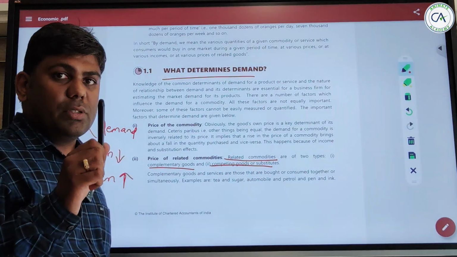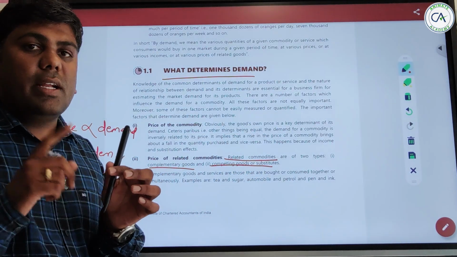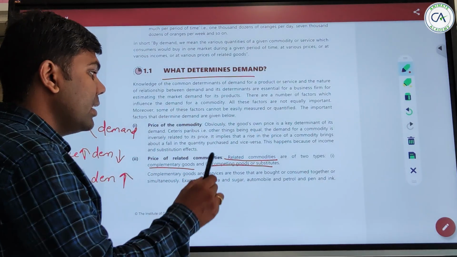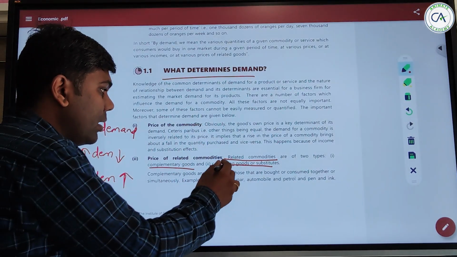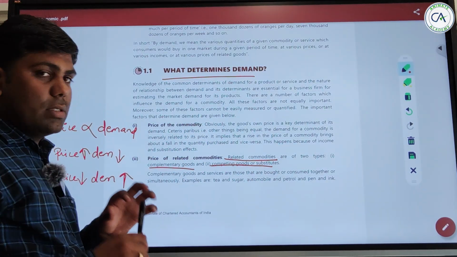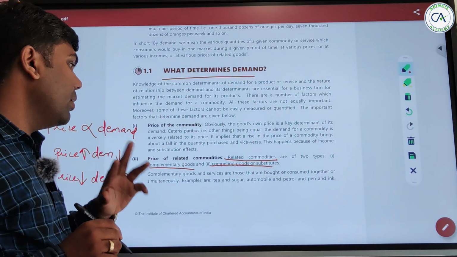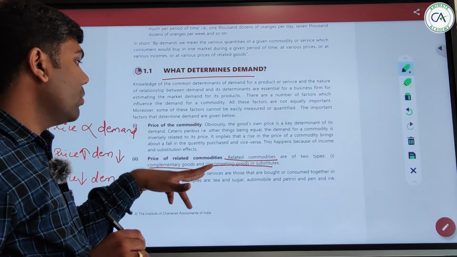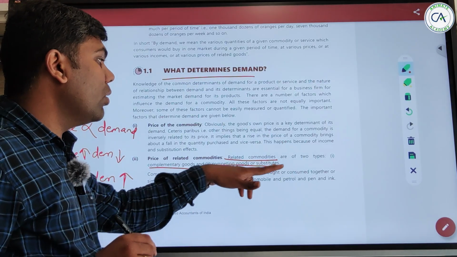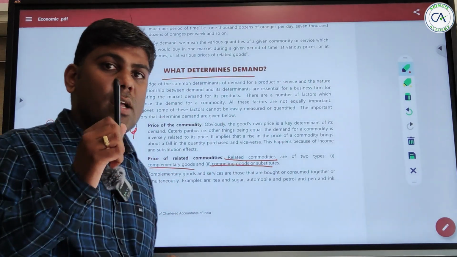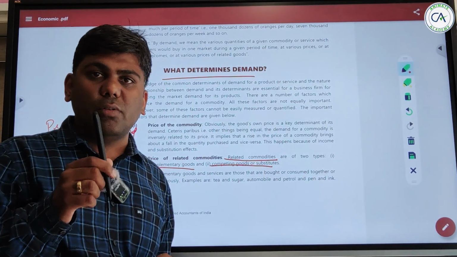When we talk about substitute goods in terms of a pen, it can also be a pencil. So a pencil and other brand pens are competing or substitute goods, and the refill inside or the cap or the nib are complementary goods. Complementary goods or services are those that are bought or consumed together simultaneously. The refill and the pen will be bought together.